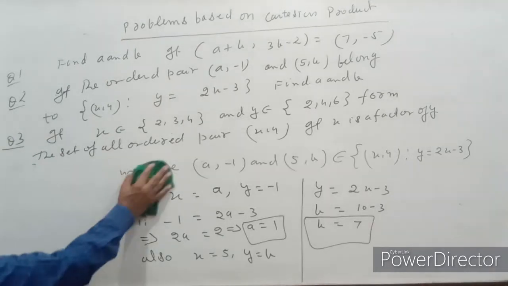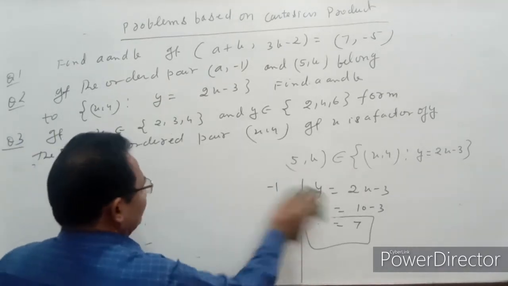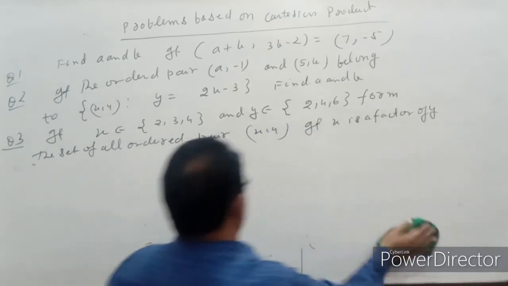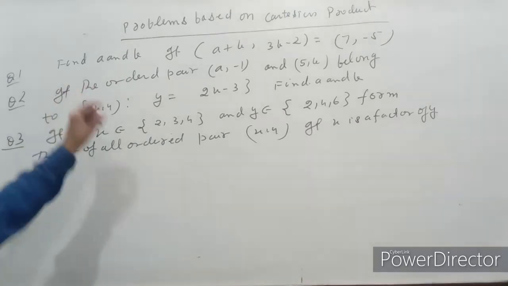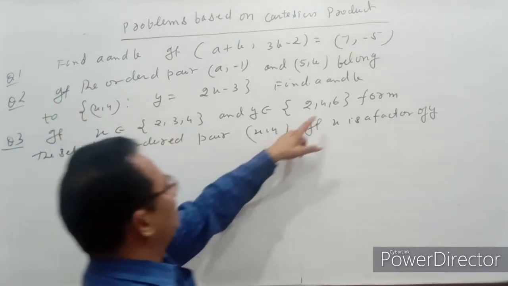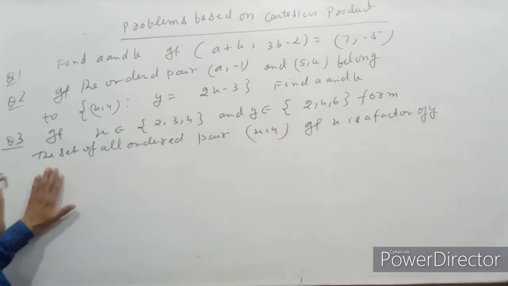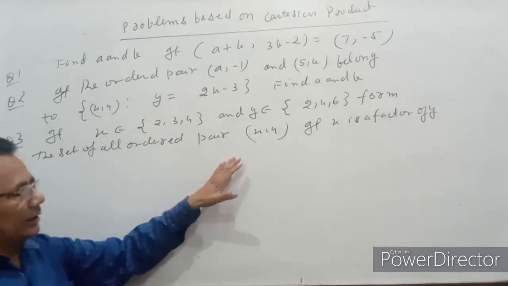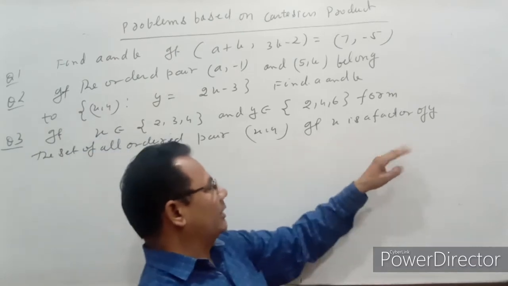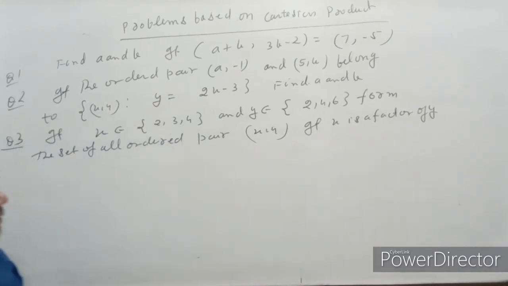Next, question number 3. If x belongs to this set and y belongs to this set, we have to write the set of all ordered pairs (x, y) if x is a factor of y.